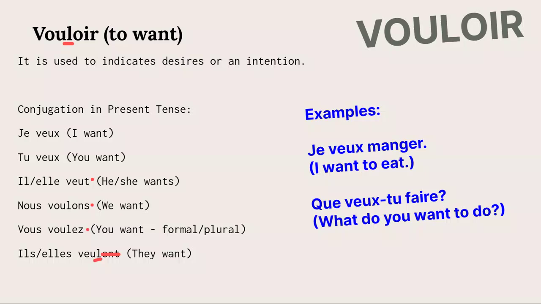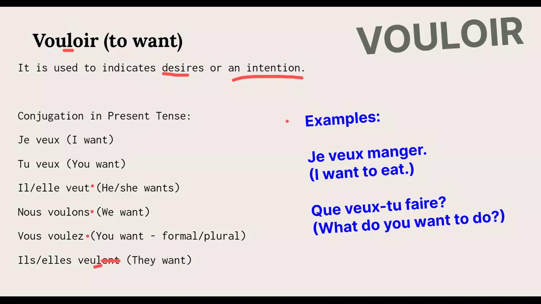So we said we use it to express desires, okay? Je veux manger. That's a desire. I want to eat. And also to express intentions. Que veux-tu faire? Que veux-tu faire cet après-midi? What do you want to do? Then you can say, je veux sortir ce soir.